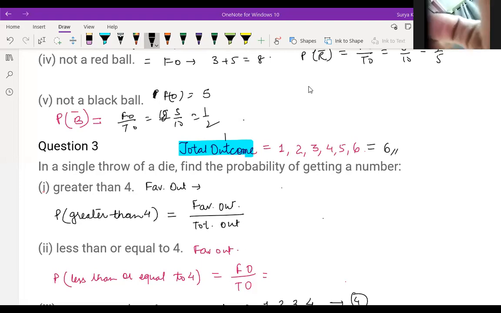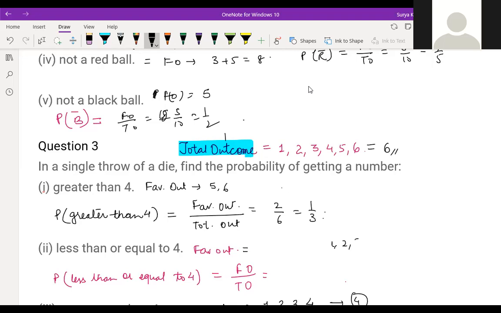Greater than 4 is 5 and 6. So your answer is 2 by 6. Answer is 1 by 3. Children, first is 1 by 3. All of you got the answer. Second answer is less than or equal to 4. It means maybe 1, 2, 3 or 4. So our favorable outcome is 4. 4 by 6, 2 by 3 is the answer. All of you got 2 by 3. Just check it out.